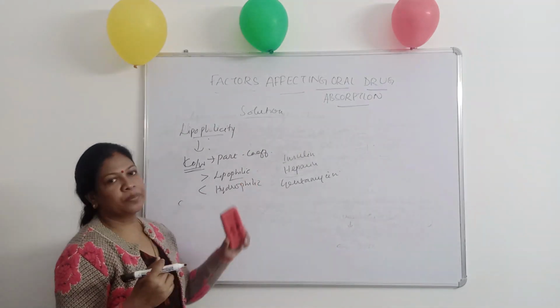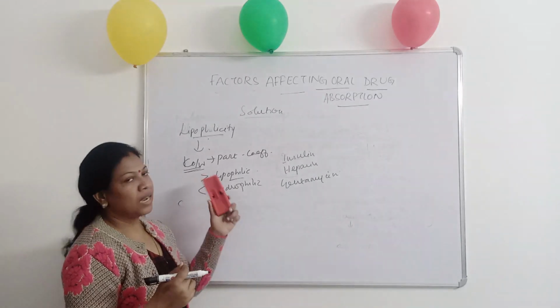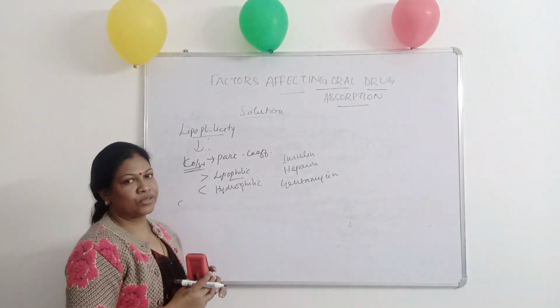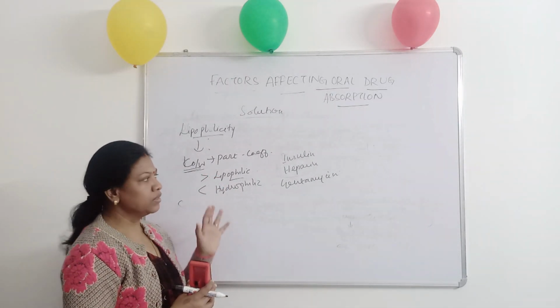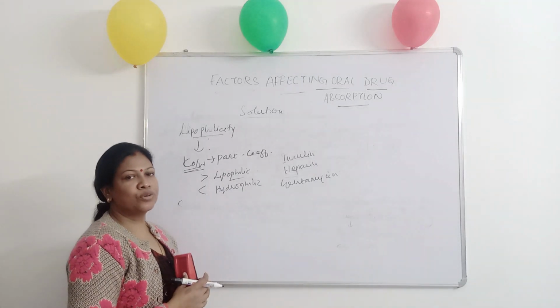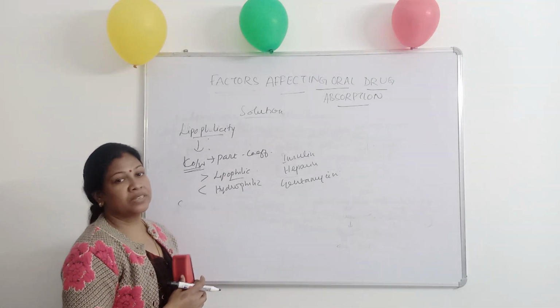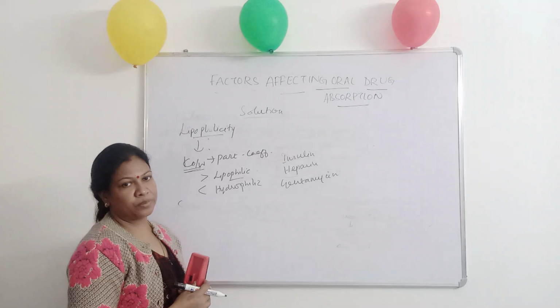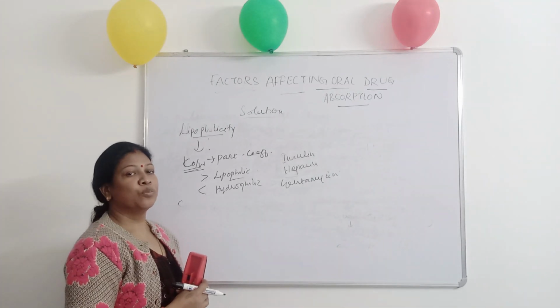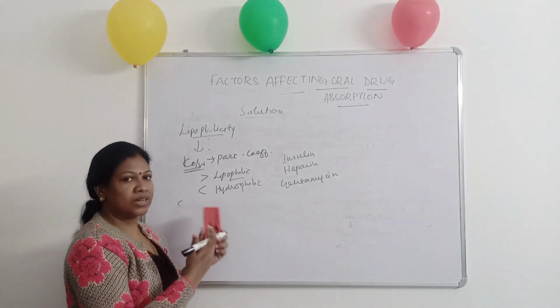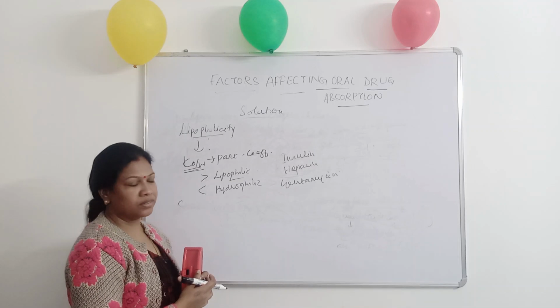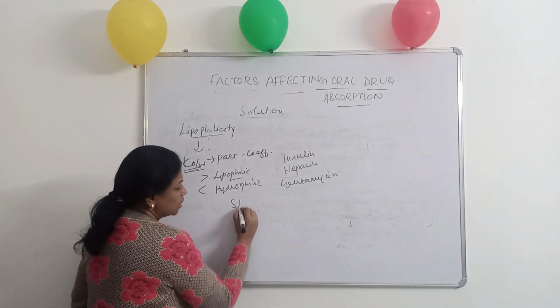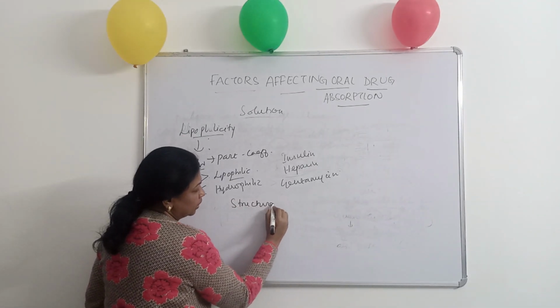So they cannot be administered through the oral route. They are preferred through the parenteral route because their oral absorption is very less. So what can we do to improve the lipid solubility if the drug is not lipid soluble, when the drug is polar in nature? Either you select another route of drug administration or you can go for structural modification of the drug.